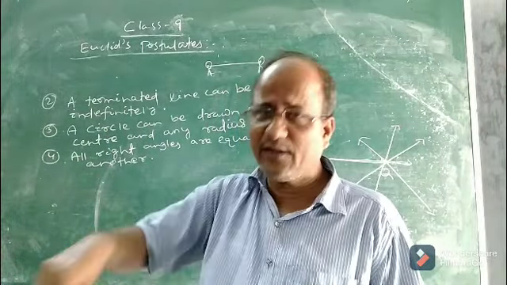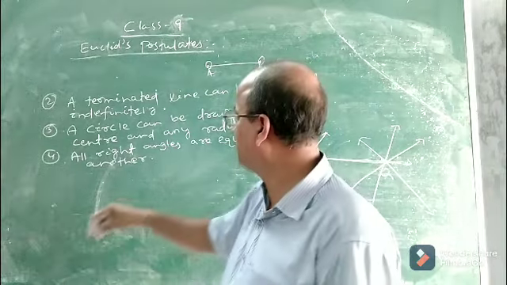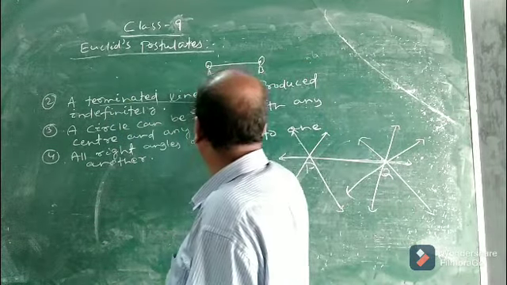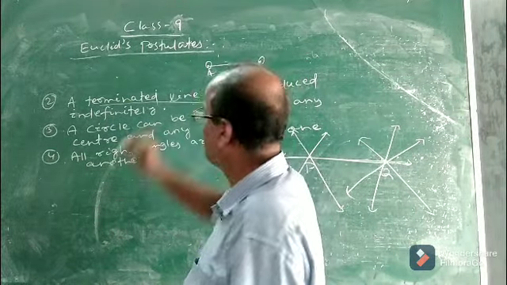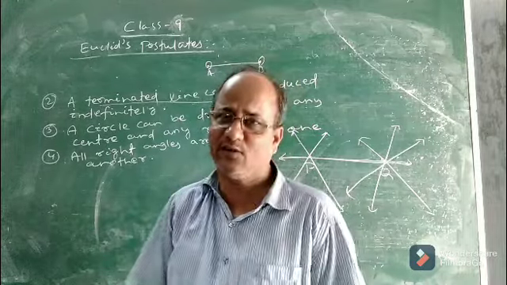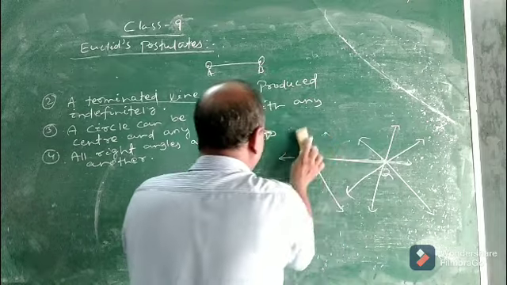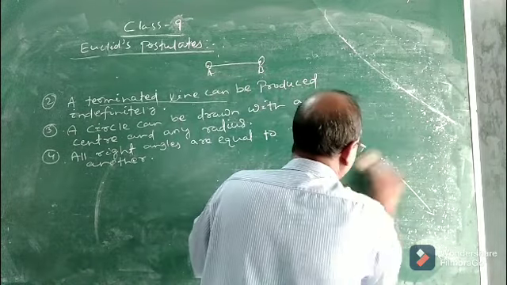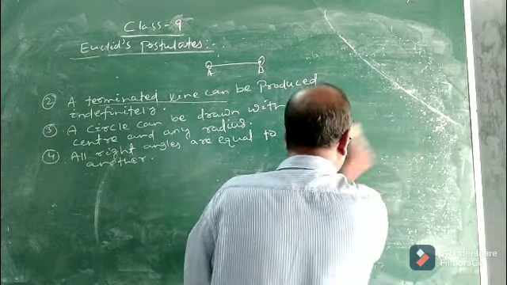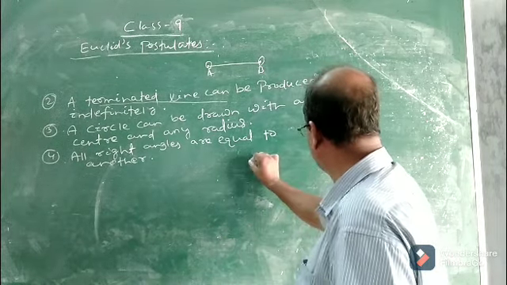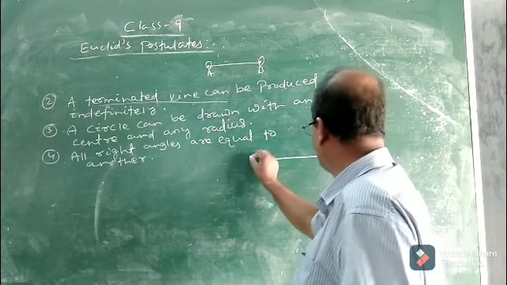But what Euclid said is that a terminated line, a terminated line. So what is the meaning of terminated line? I am drawing another figure. Let us see what is the meaning of a terminated line according to Euclid. Look at this, this is a line.